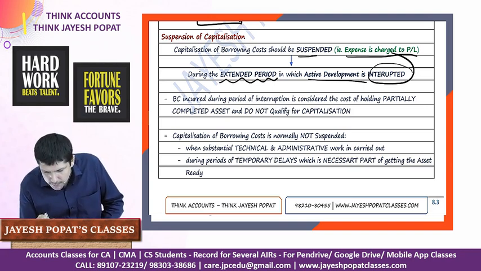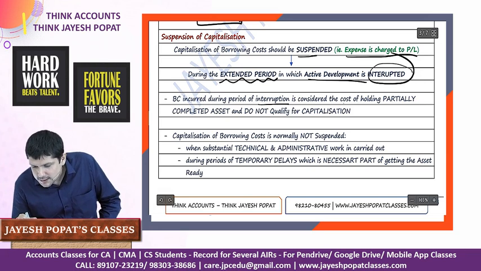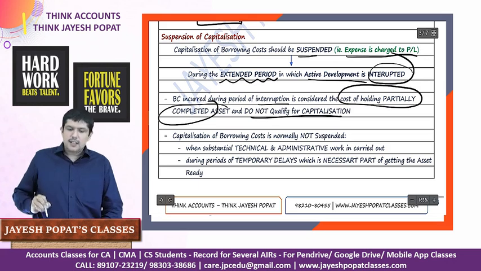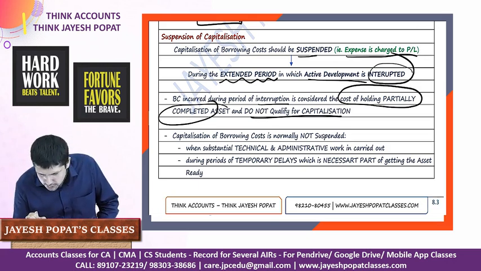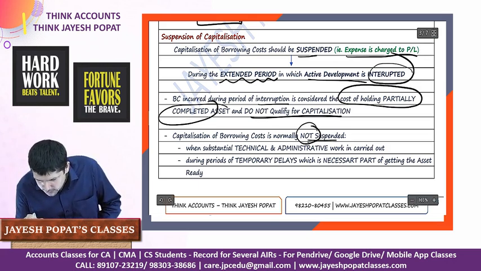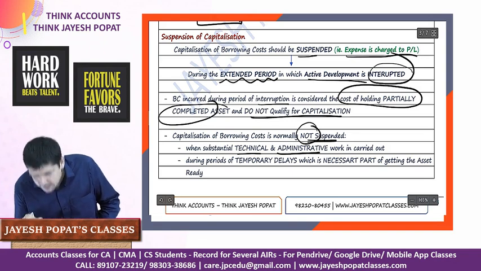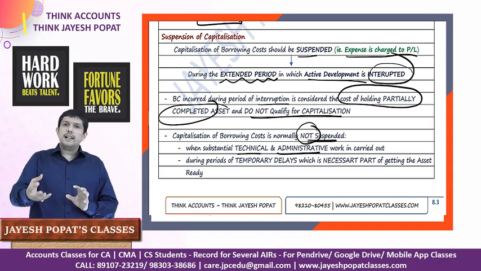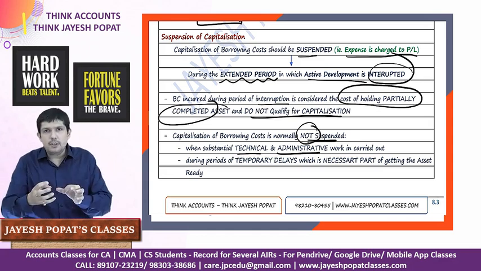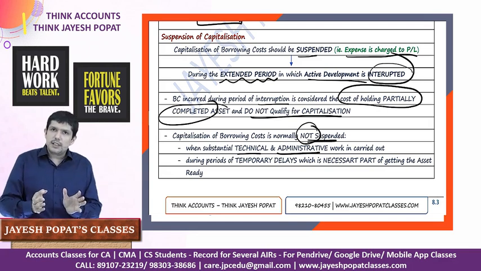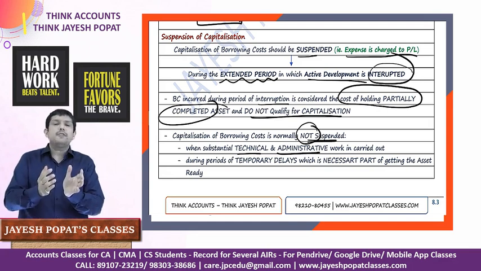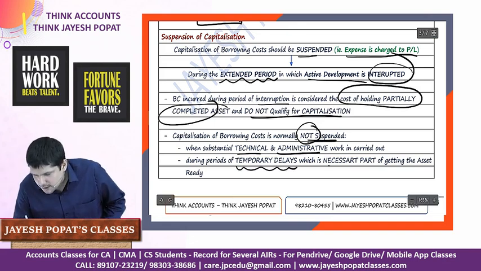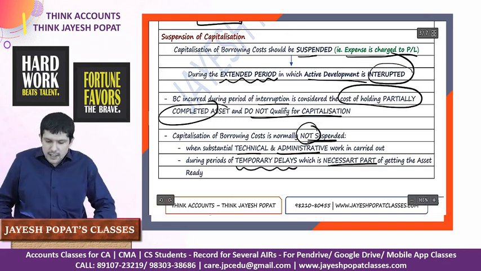Borrowing cost incurred during the period of interruption is considered as cost of holding partially completed asset and does not qualify as capitalization. Capitalization of borrowing cost is normally not suspended when substantial technical and administrative work is done. So actually no physical work is carried out on the qualifying asset, but maybe certain designing, drawing, layout, etc. work is done, right? So the work is being done, therefore you should not suspend capitalization during temporary delays, which is a necessary part of getting the asset ready for its use.